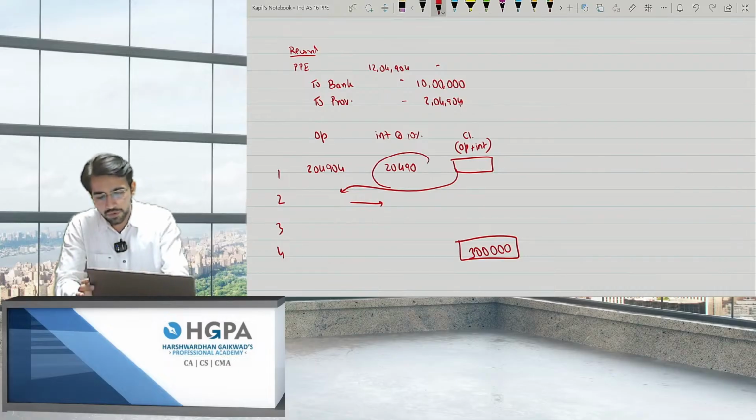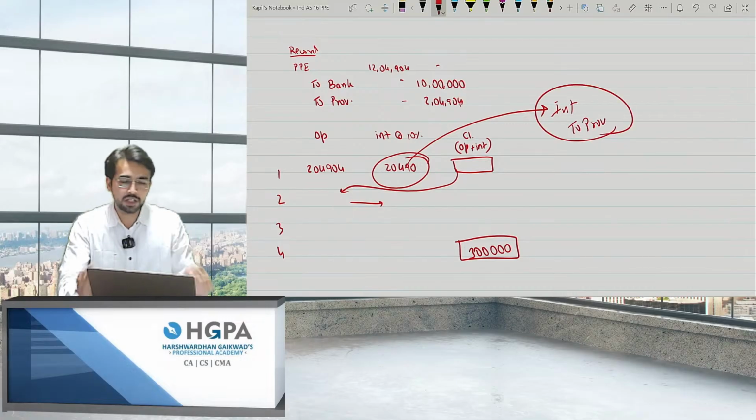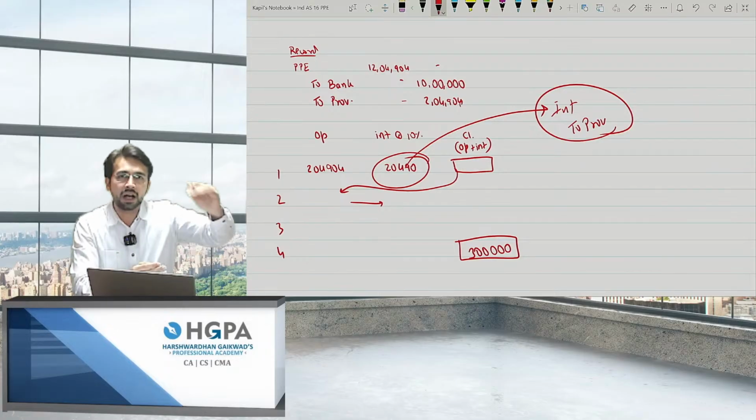So what is the journal entry for this? The journal entry will be interest account debit and to provision. Interest is nothing but the finance charge. To provision, you are adding up the provision so that the provision gets added and added and added and comes to 3 lakh after 4 years.